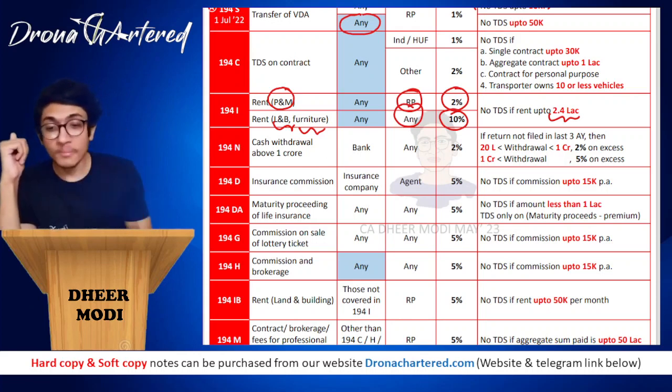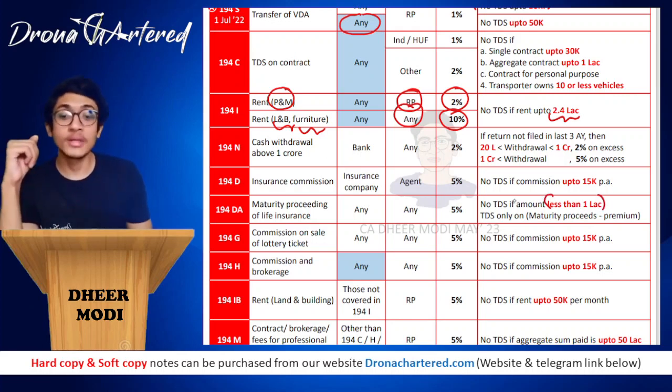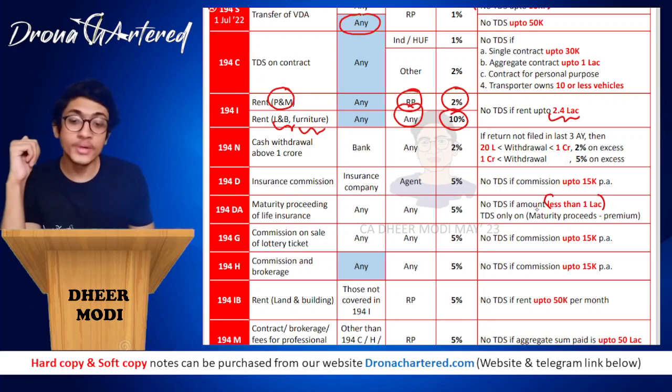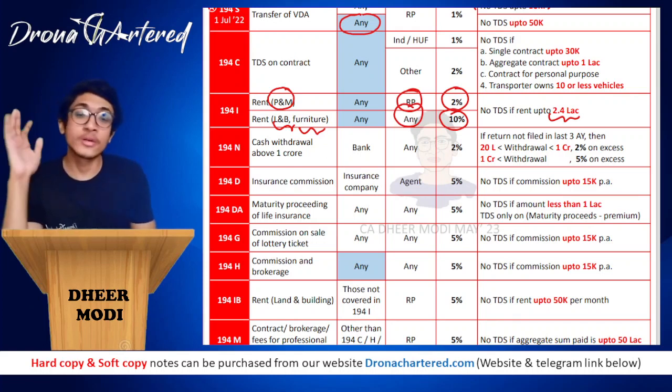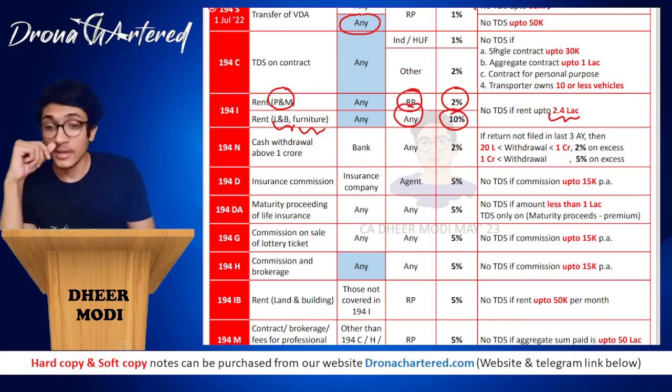So remember, in some places they have used the words up to, and in some places they have used the words less than. For example, if you read no TDS if amount is less than 1 lakh, that means if the amount is exactly 1 lakh, there will be TDS. So please make sure you remember these words carefully. Where they have written up to, where they have written less than, where they have written not more than, etc. Great. So this is your section 194I.